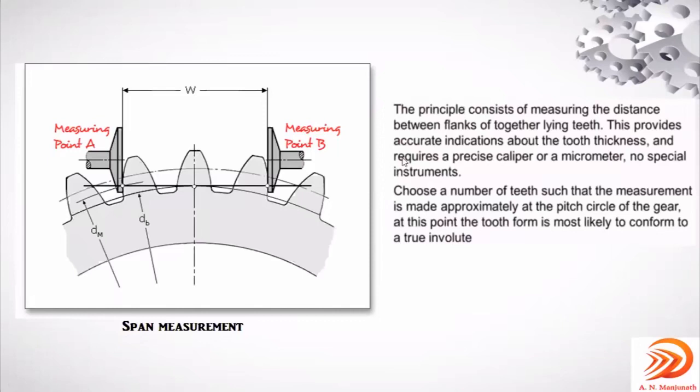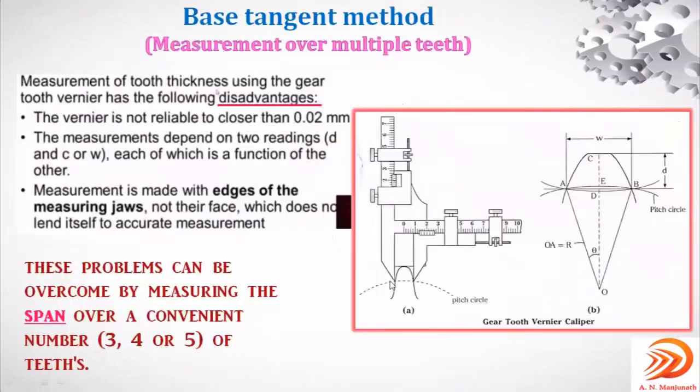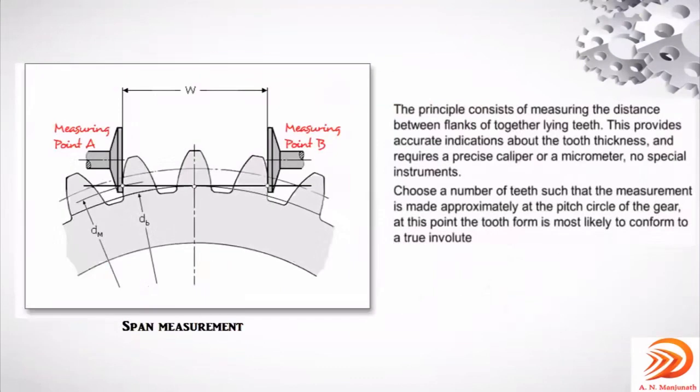So if you take the flank of this, it will make contact with the pitch circle. As compared to the previous one, where the edges of the measuring jaws should exactly come in contact with the pitch circle in order to get the accurate value, here these anvils will come in contact with the flank.